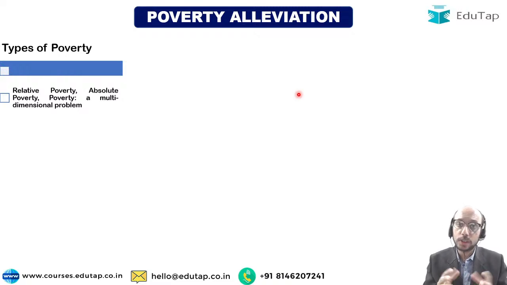Because they can ask you a simple question in the examination: write a note on different types of poverty. So you should be able to tell the examiner that there are different types of poverty. There is relative poverty. You should be able to define what is relative poverty. Then there is something called absolute poverty. You should be able to define what is absolute poverty. Then there is another very important angle, that poverty is a multidimensional problem. What is the meaning of this? This is a very famous question which appears in the examination: poverty is a multidimensional problem, write a note on that. As simple as that.